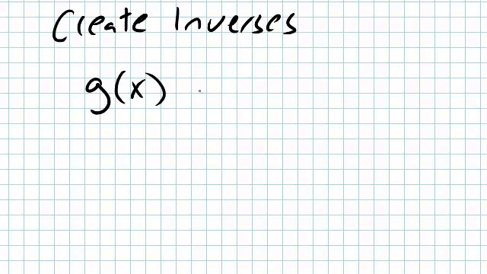Alright, the next thing we want to do is be able to create inverses. To create inverses, we want to just undo what we do with our function. So for example, I have a function called g of x, and let's say it is 3x plus 1. So it multiplies the number by 3 and adds 1 to that number. So to create our inverse, there's some steps you can follow and think about.